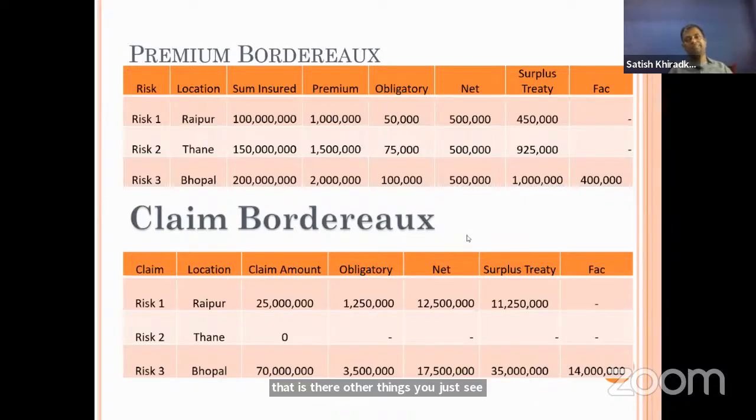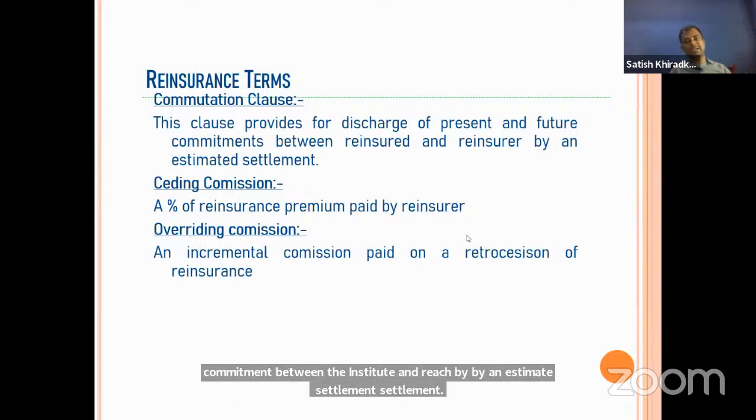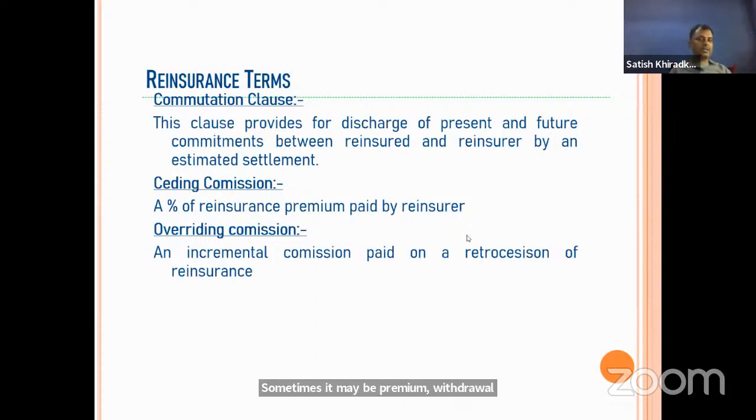Just see what is required where. Then some terms, again we are going forward. Commutation clause. Commutation clause is nothing but discharge of present and future commitment between the insured and reinsured by an estimated settlement. Sometimes it may be premium withdrawal and all this, that settlement is done and the contract is terminated in between also. That is a commutation clause.